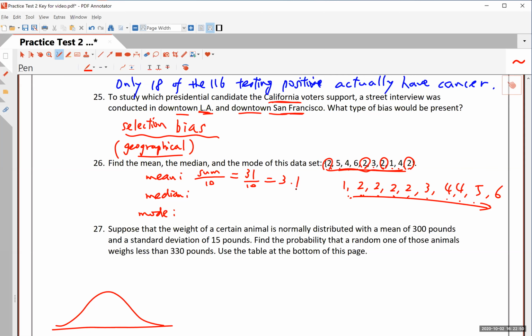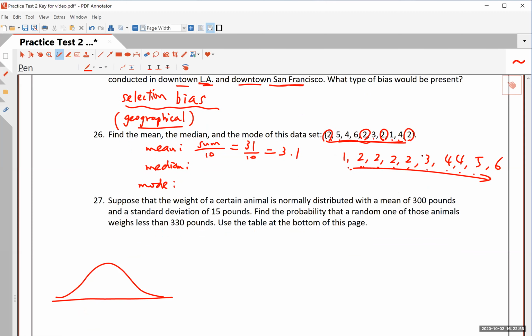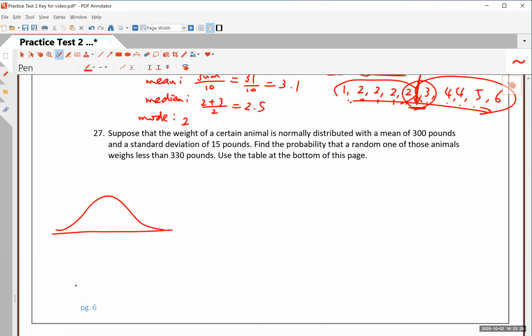That is your mean. The median is the middle value, but notice here you have 10 altogether. So you have 5 lower half and 5 upper half. The middle part should be right here, but there is no middle number. So you take the 2 middle numbers and find their mean. And so this will be 2.5, okay? The mode is the one that happens most frequently. In this case, you have 4 2s. So the answer is 2. No problem here, right?